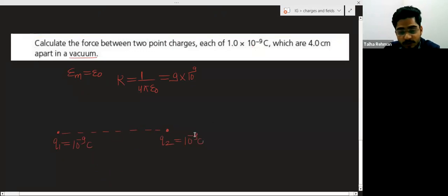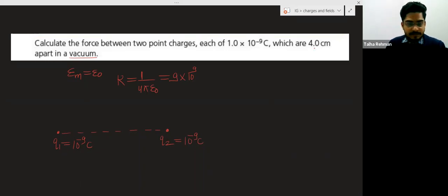See, the magnitude of the charge here is very small. That is why we are calling this a point charge. And they are separated by 4 centimeter.